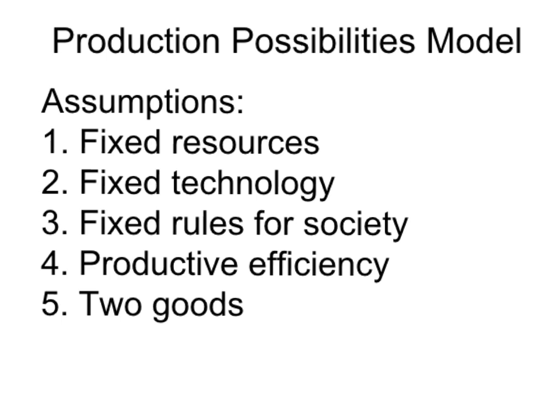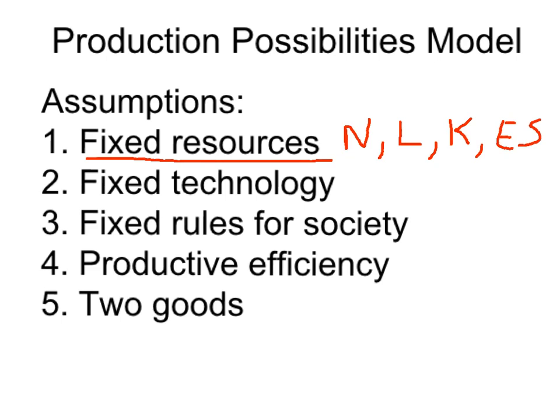Whenever we build a model like this, we first lay out our assumptions very clearly, things we're going to pretend are true even though they're not, in order to simplify the world, to simplify our model. So we are going to assume in this case that there are fixed resources. Now remember, your resources are land, labor, capital, and entrepreneurial skills.